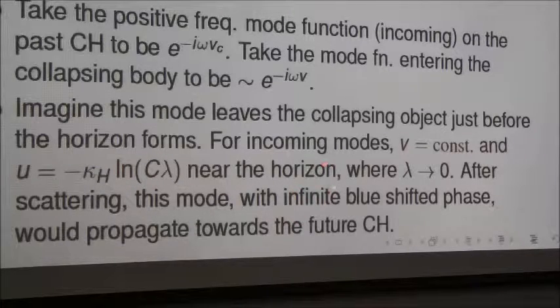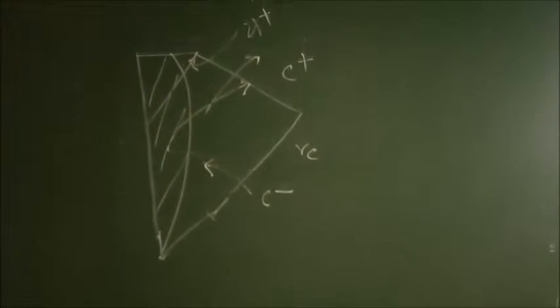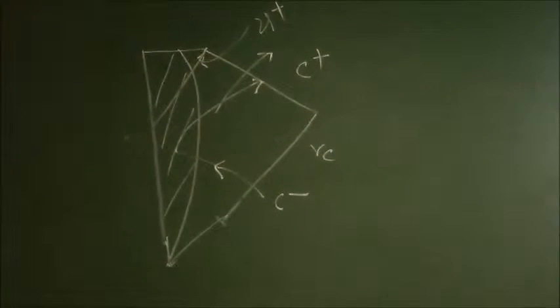Near the horizon, we recall that U is plus infinity, so we must have lambda going to 0. And after scattering, we see that this is plus infinity. So when it leaves this collapsing object and propagates outwards, it will be infinitely blueshifted. And it will propagate to the past cosmological event horizon.